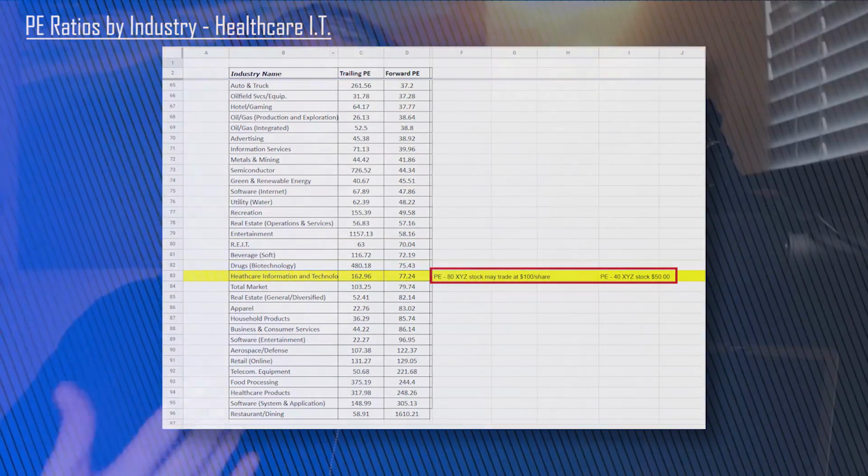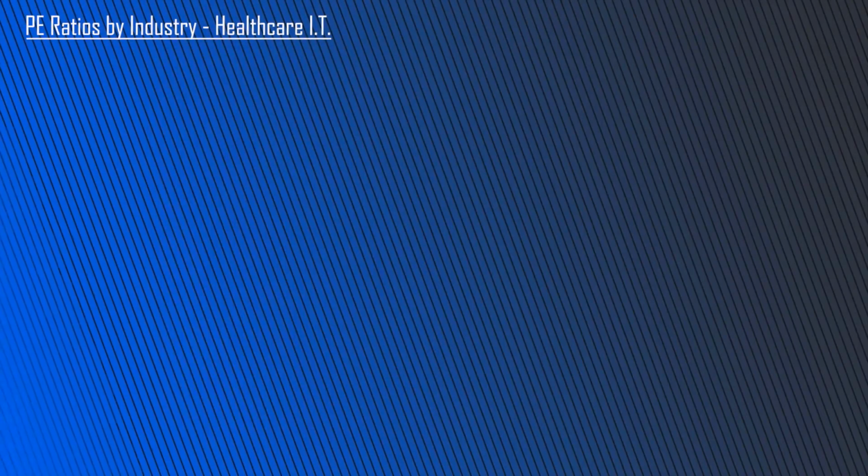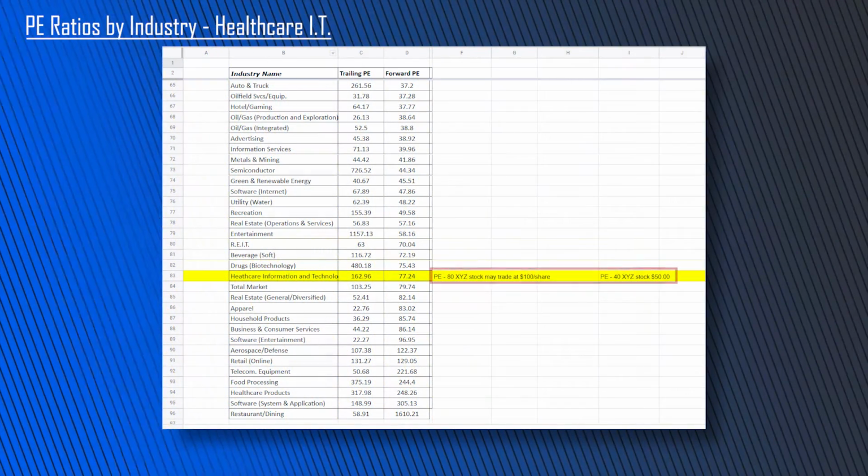But next year, the economy might fall apart. Maybe this industry doesn't do well for whatever reason. If people weren't as bullish, if people weren't feeling as positive on the market as they actually do right now, then Wall Street might be assigning healthcare IT companies a PE that's much lower, maybe 30 or 35. Let's just assume the PE right here is 77, so let's say a PE of 80.